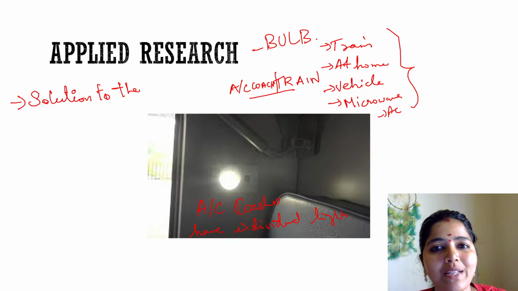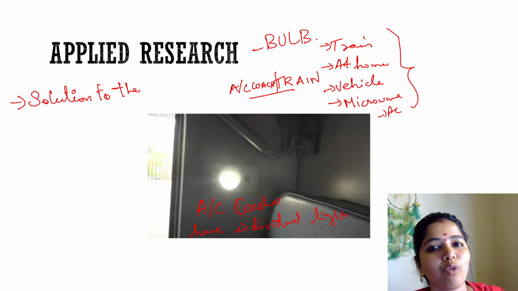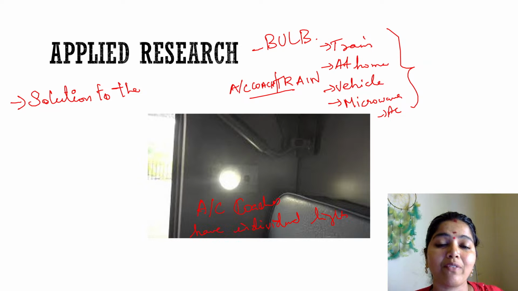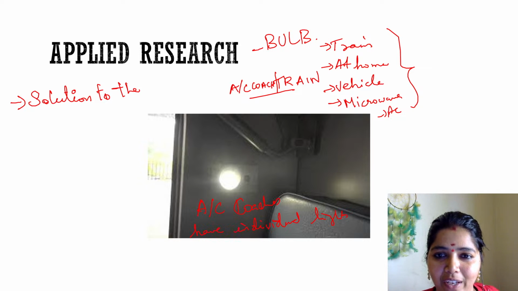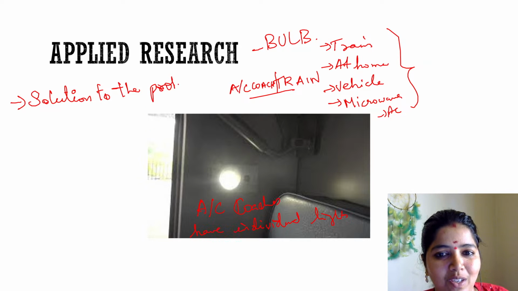When you go for normal second class, light is a common thing. If anybody wants to switch it off, we have to switch it off. But in second AC we can't say that, right? Because people are paying more, so they need individual privacy. So they will have their own water bottle and bulb, all the features. And that we call what? A solution to the problems. So that we call applied research.